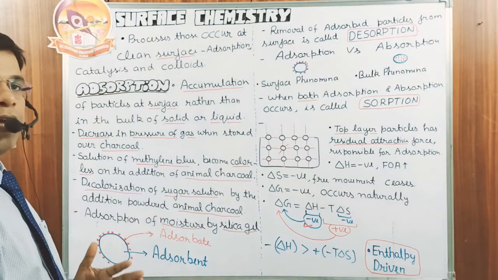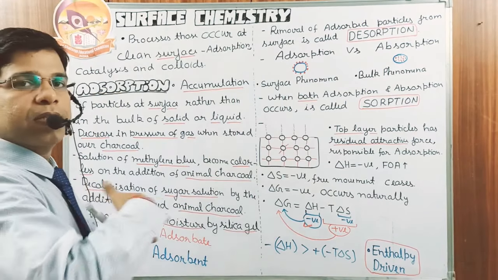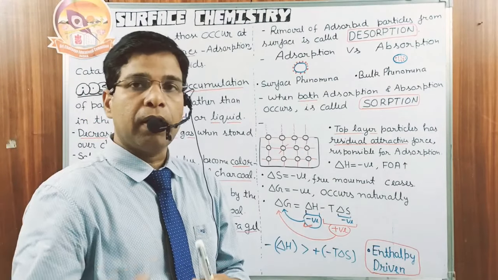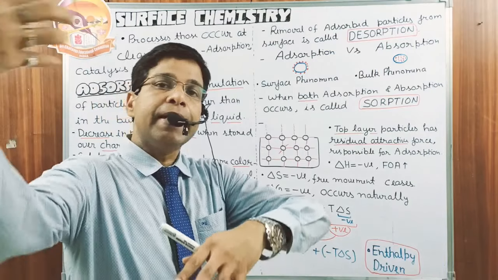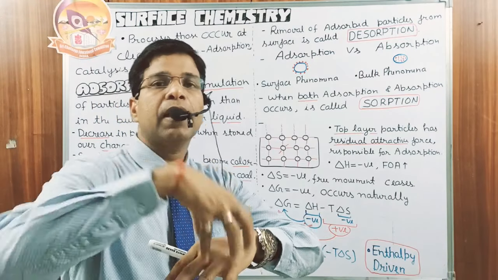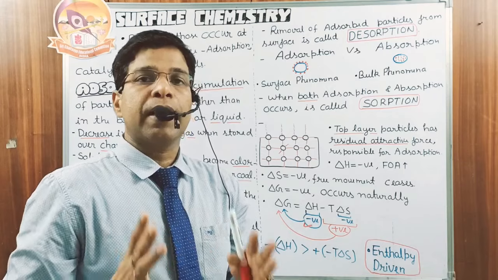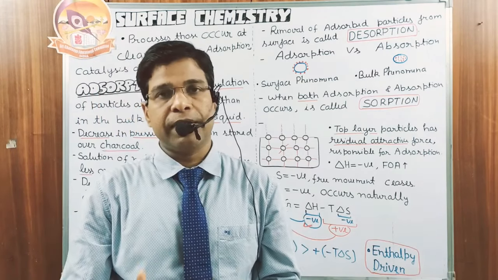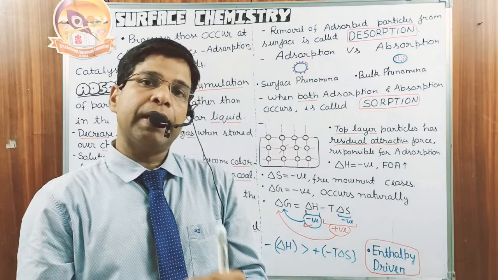So look, what is adsorption? When we have a surface, what happens at the surface? Always the particles of some other substance deposit and collect on the surface. That is called accumulation of the particles at the surface, which is more than in the interior.